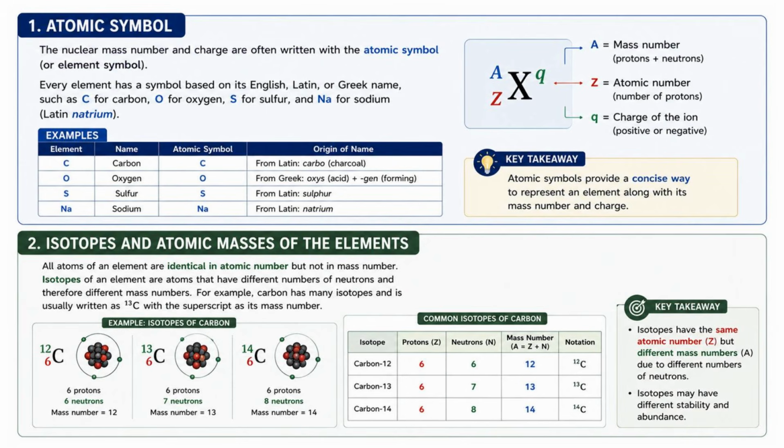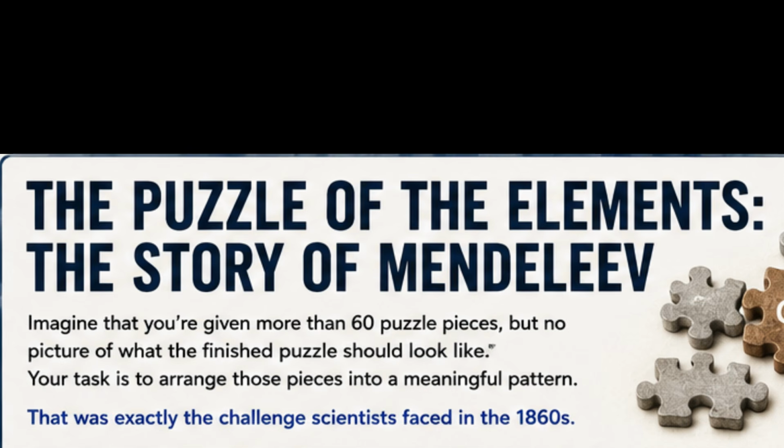Now that we know how atoms are represented and understand why elements can have different isotopes, the next question becomes, how are all of these elements organized so scientists can study them more easily? To answer that, we'll move on to one of the greatest achievements in chemistry, the periodic table of elements. But before we begin discussing the periodic table, I'd like to share a fascinating story.